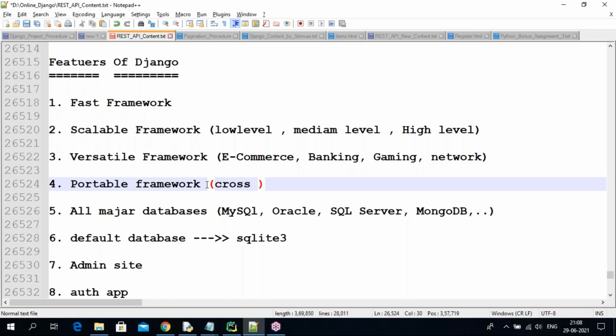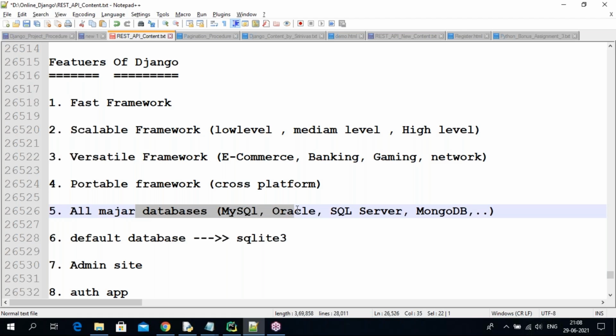Cross platform communication is there, so Windows to Linux, Linux to Windows, Windows to Mac, like that. All major databases are supported, so using Django, if you are developing one application, that application can communicate with all these major databases. In coming days we will discuss MySQL and MongoDB. If you know how one database communicates, then all other databases work the same way, depending on our requirement. Besides these major databases, Django by default comes with one database which is SQLite 3.